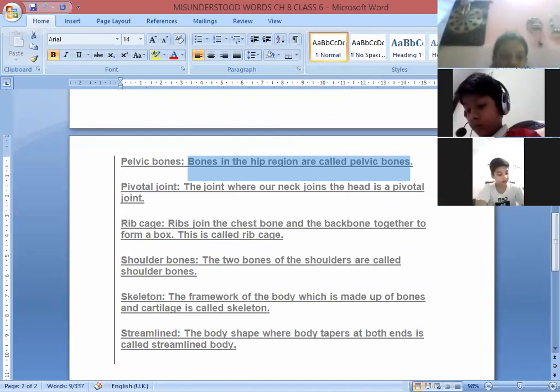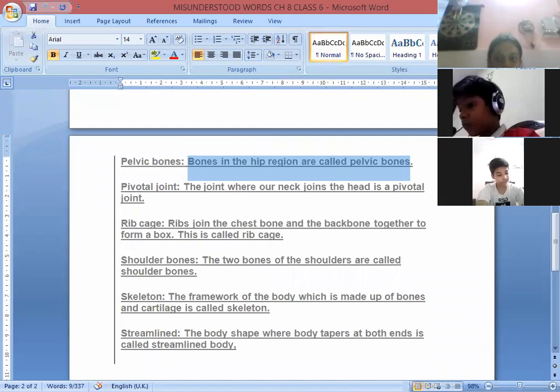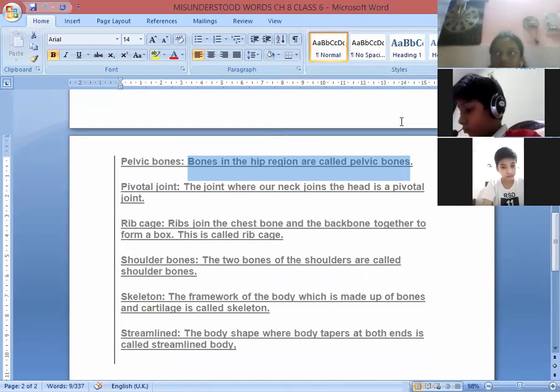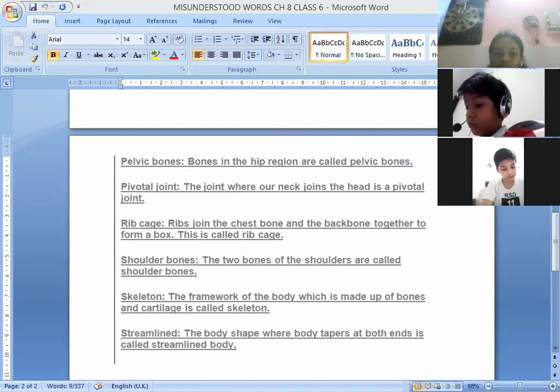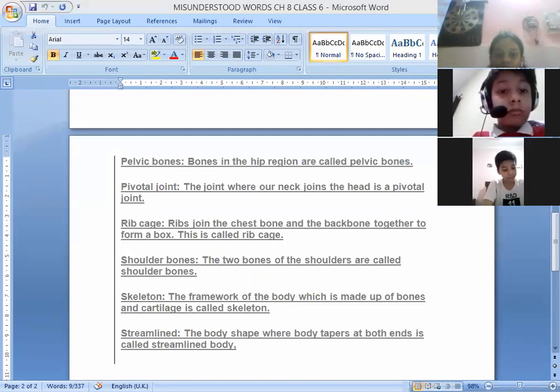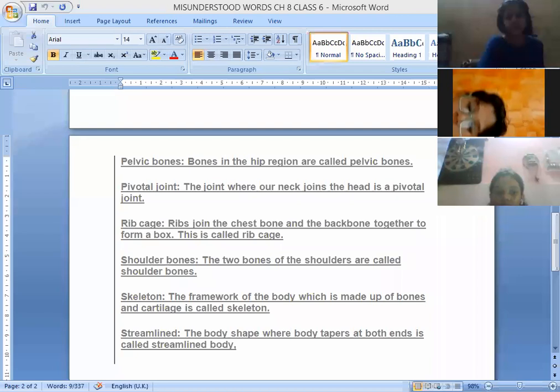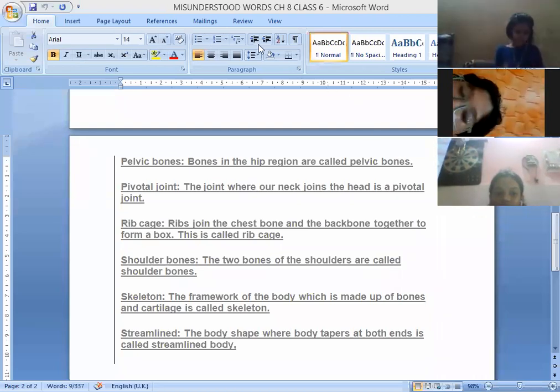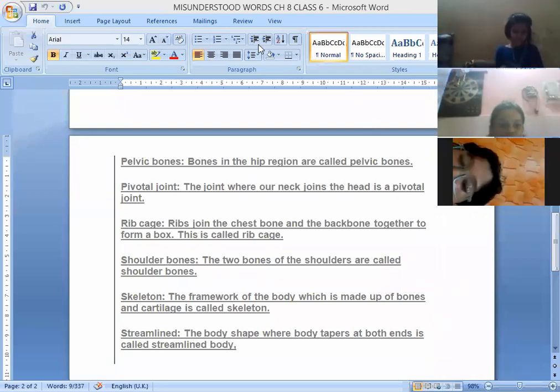Ma'am, can I? Yes. Ma'am, next word is pivotal joint. Yes, speak out for that. The joint where our neck joins the head is a pivotal joint. Okay, that is known as a pivotal joint. Next, Vaibhav.